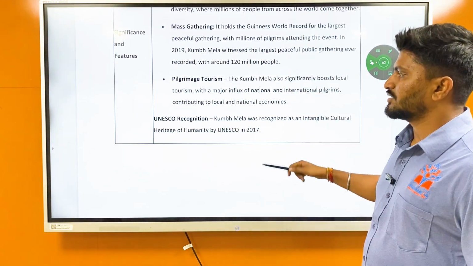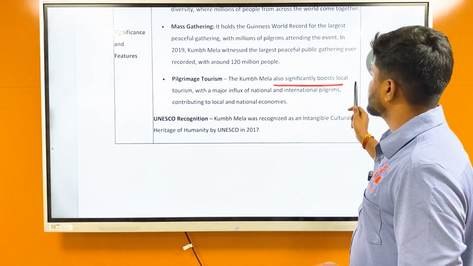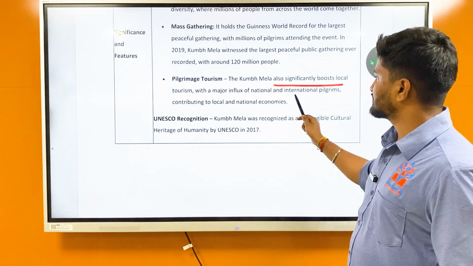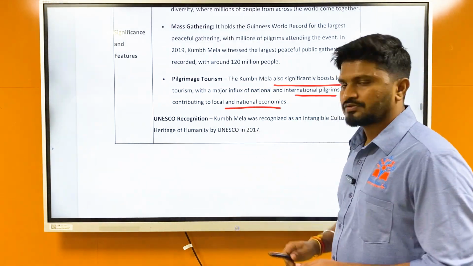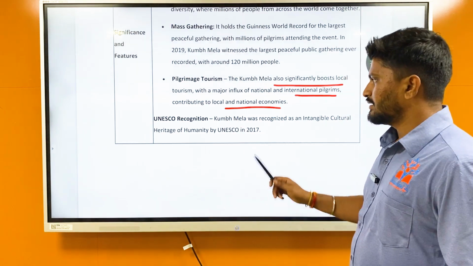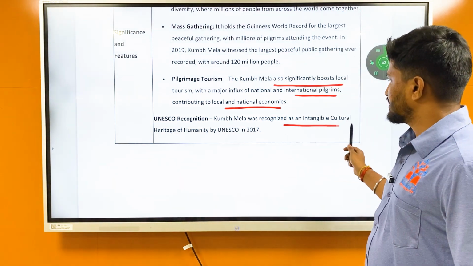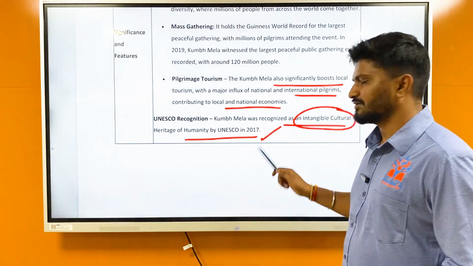And then it also promotes pilgrimage tourism. The Kumbh Mela significantly boosts local tourism with a major influx of national and international pilgrims, and it is contributing to local and national economies also. And then it has also received UNESCO recognition. That is, Kumbh Mela was recognized as an intangible cultural heritage of humanity by UNESCO in 2017.